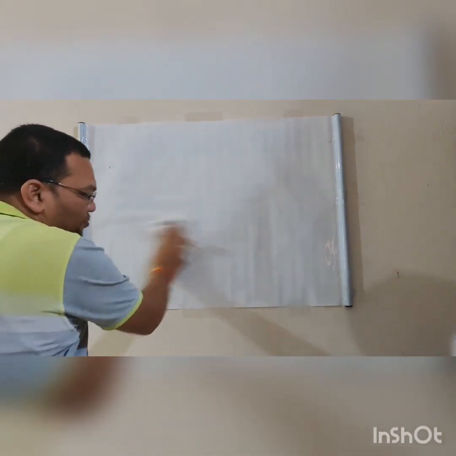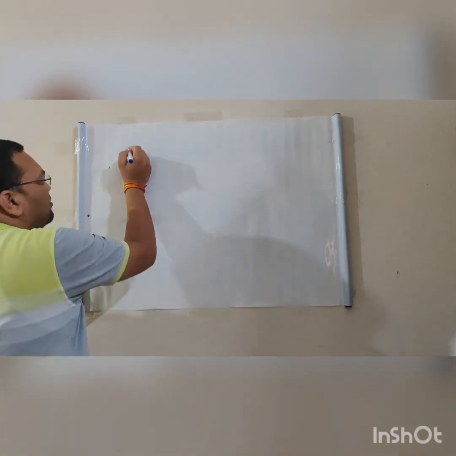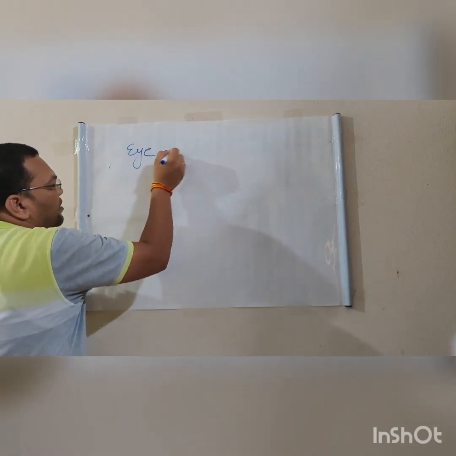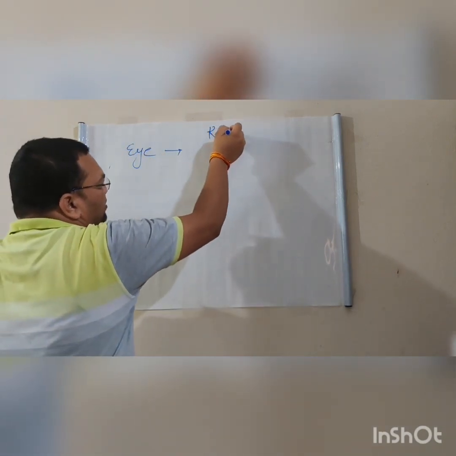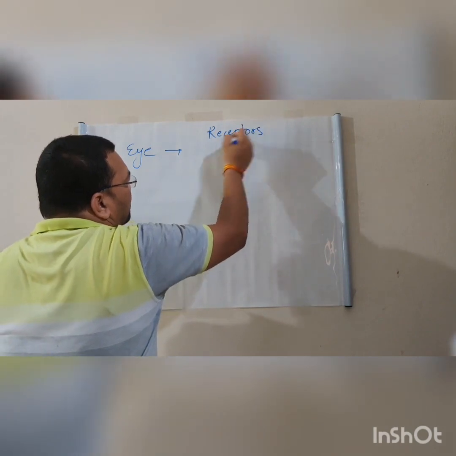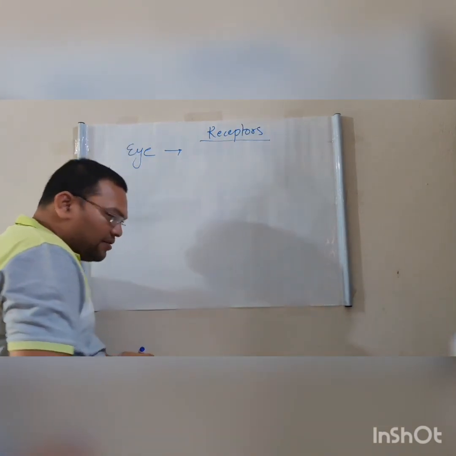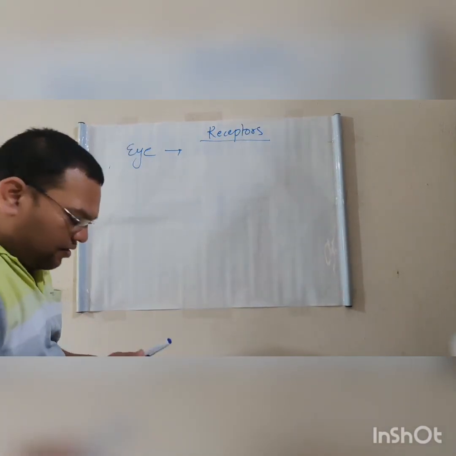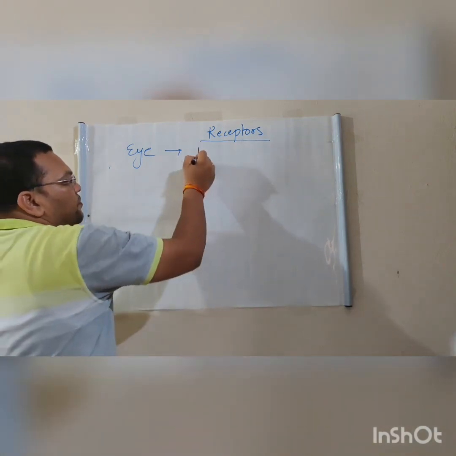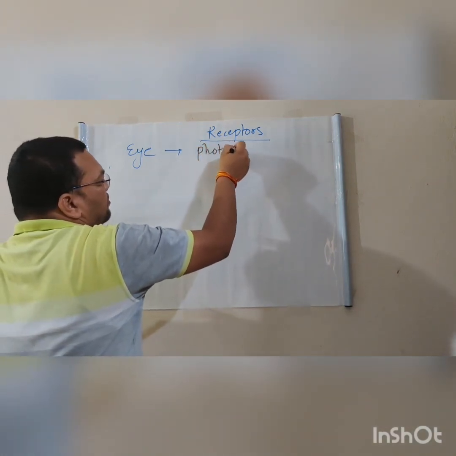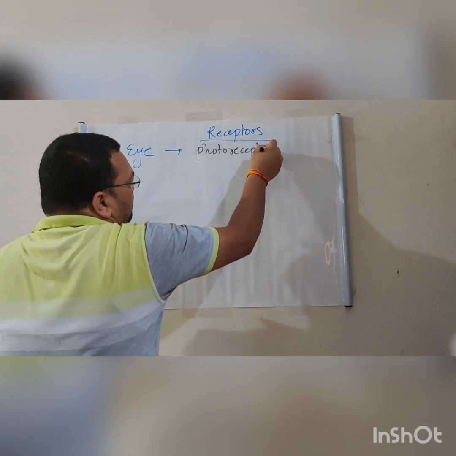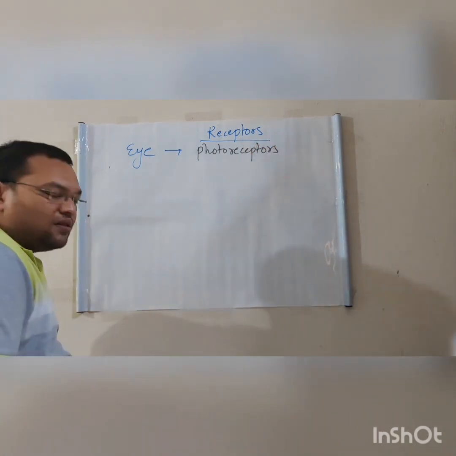For example, let us suppose the sense organ, let us say eye. So the receptors which are present in the eyes are photoreceptors. The receptors which are present in our eyes, the photoreceptors.